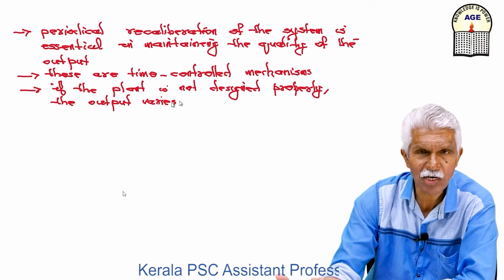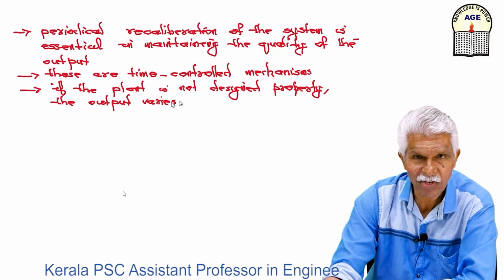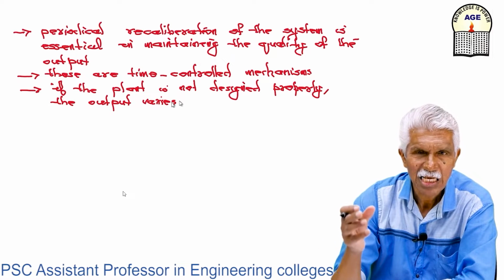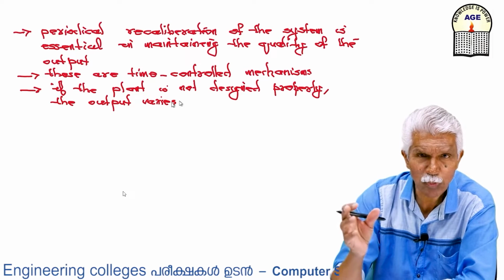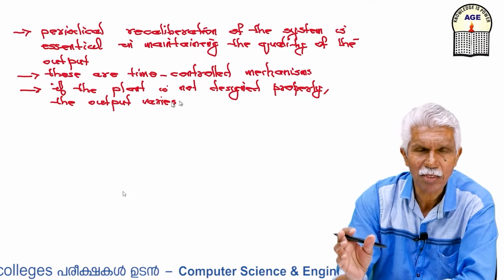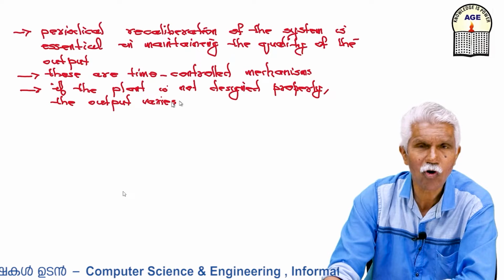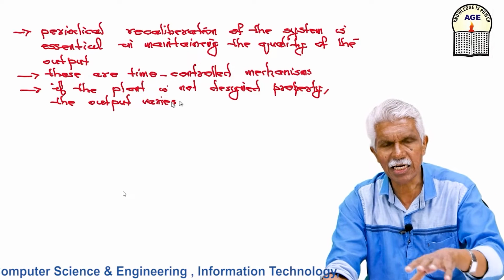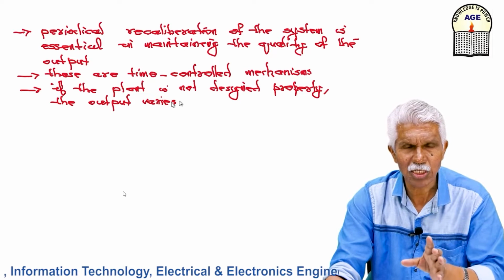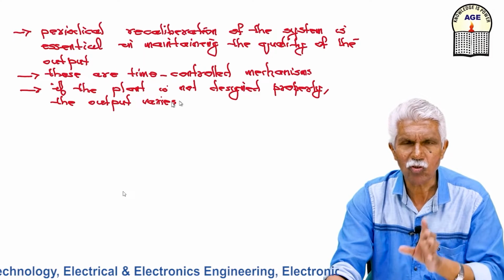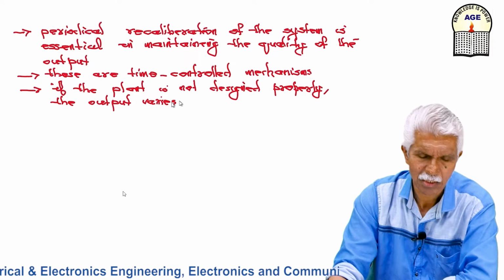So the quality of your output will be poor if there are parameter variations. If you can design the plant properly with proper, expensive components, your system may behave properly in open loop system. So these are the conditions under which we go for open loop systems. So open loop systems are found to be less expensive and less complex.